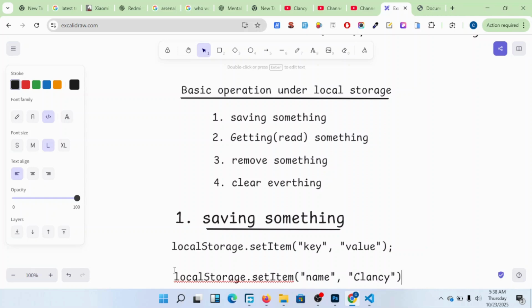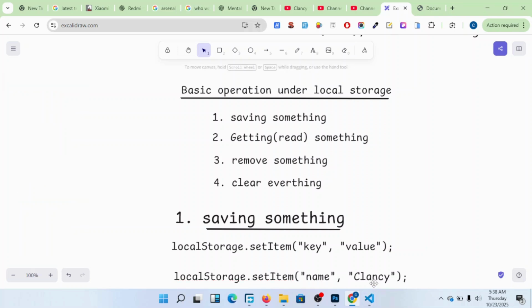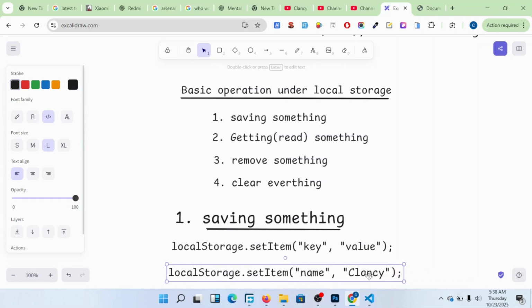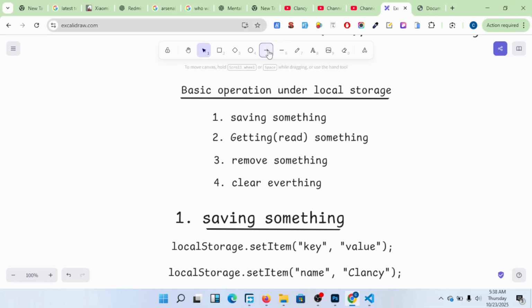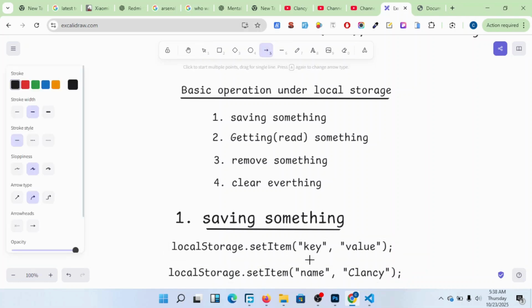As you can see, it's like that. So this one here is the key, and this one here is the value. Are you seeing this?